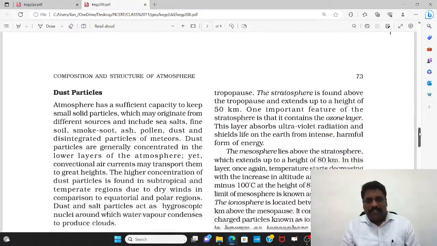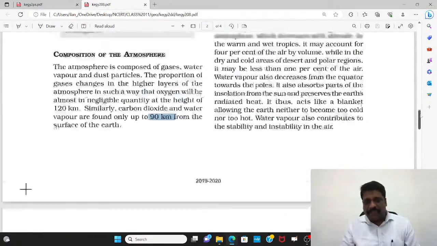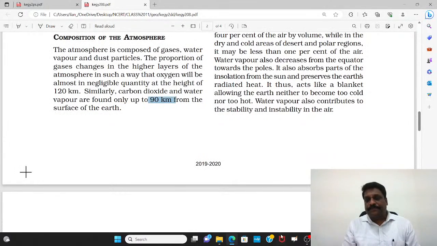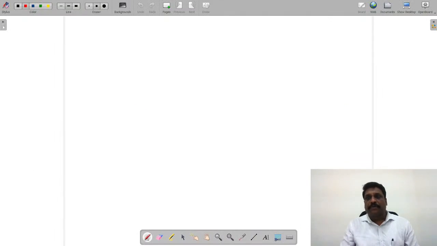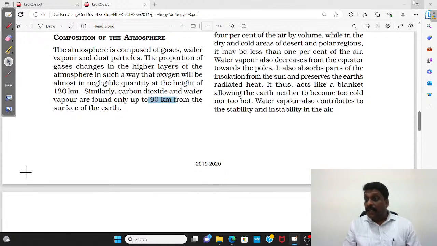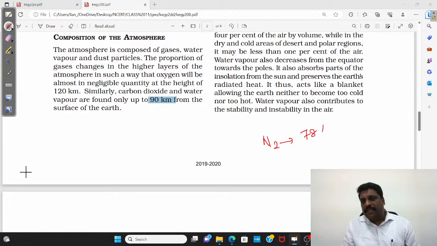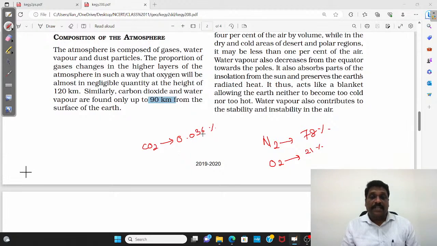But let me add some of the other facts which are not given here, my dear friends. When I talk about the composition of the atmosphere, the single largest gas is nitrogen, which occupies approximately 78%. Apart from nitrogen, you have oxygen, which occupies 21%. Very interestingly, carbon dioxide, a very important gas, occupies only 0.036%. Carbon dioxide is the fourth largest gas in the atmosphere.